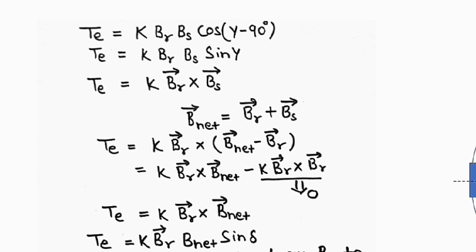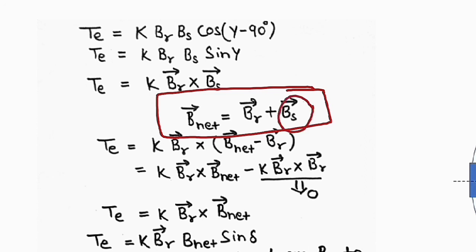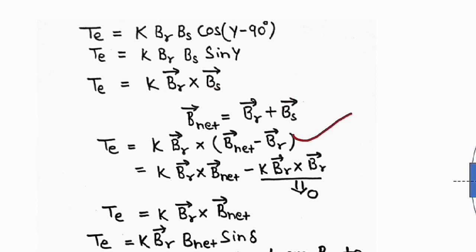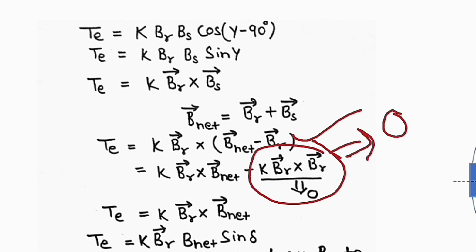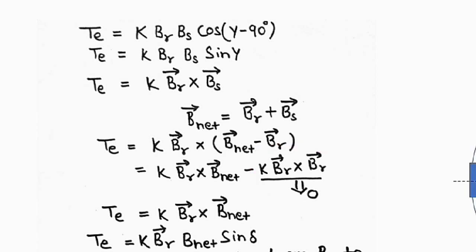So here torque is equal to K BR cross BS, and we know B net is equal to BR plus BS here. So if we replace the value of BS, we can write it as B net minus BR. So when we multiply, K BR cross BR, because of the cross product, the cross product of the same vector is always zero. So here you will get the value of 0.